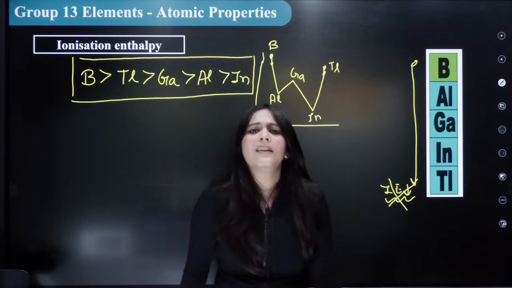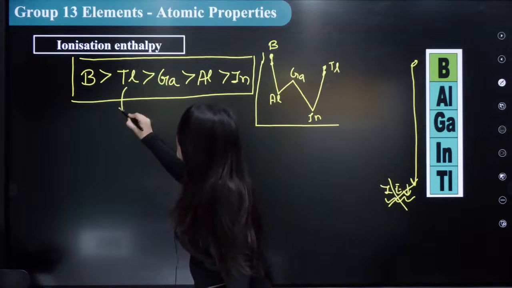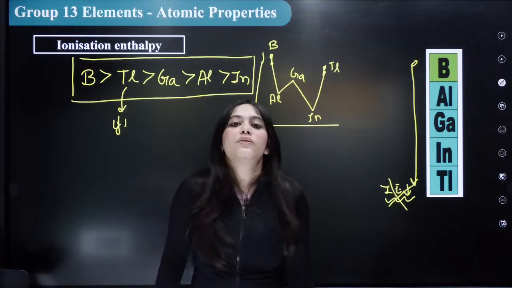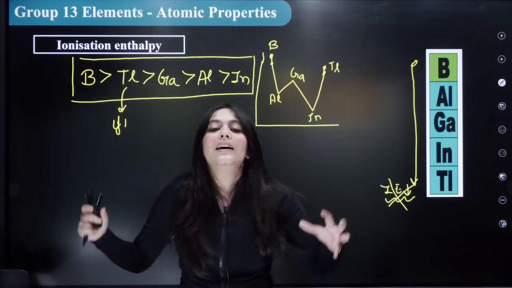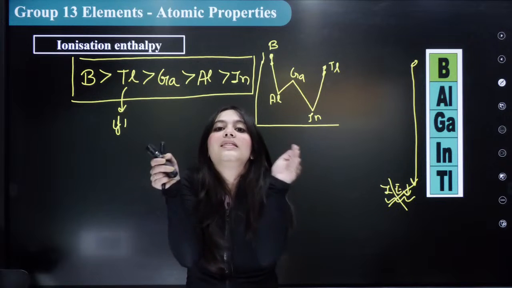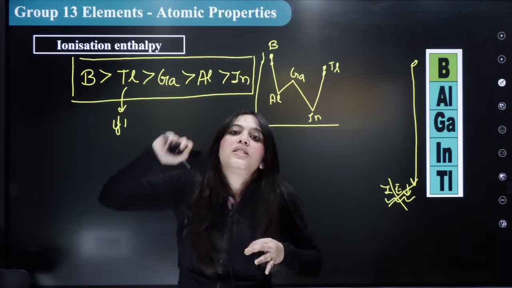Why is it happening? Because in thallium, for the first time, f orbitals are introduced, and due to the introduction of f orbitals, what happens? They are poor shielders, hence the size actually decreases. When the size is decreasing, the ionization energy increases.